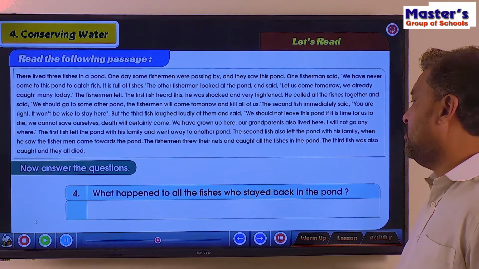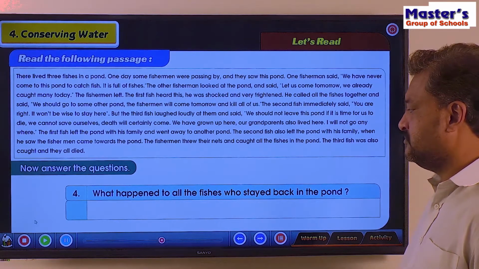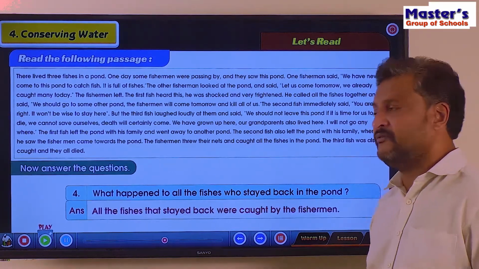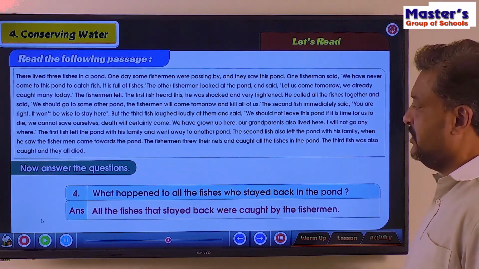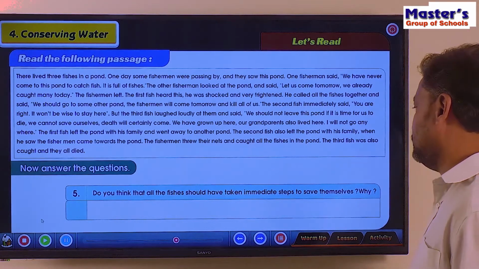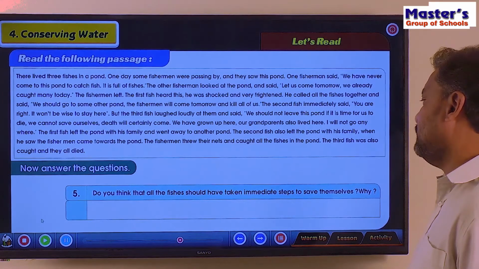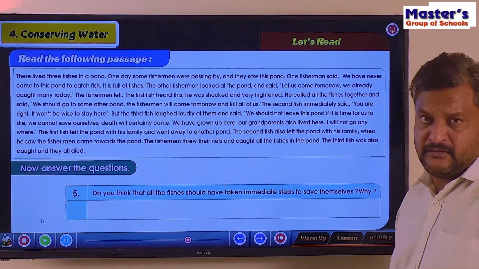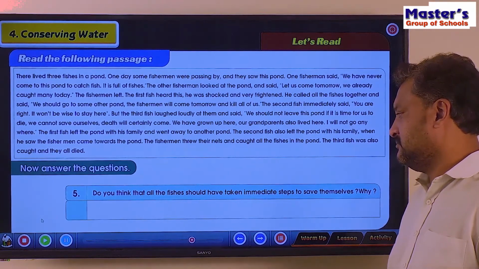What happened to all the fishes who stayed back in the pond? Yeah, the fishermen threw the net, all of them were caught and dead, isn't it? Yes. All the fish that stayed back were caught by the fishermen. Do you think all the fishes should have taken immediate steps to save themselves? Why? What should they have done?